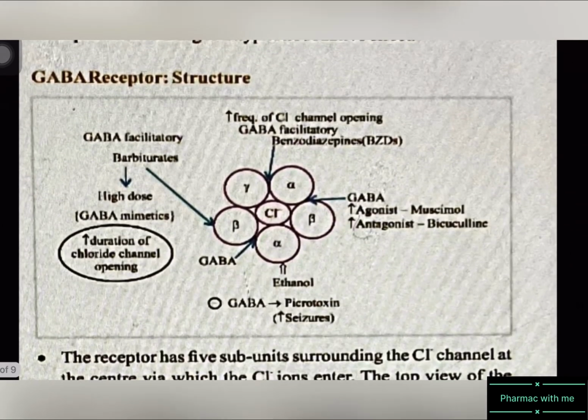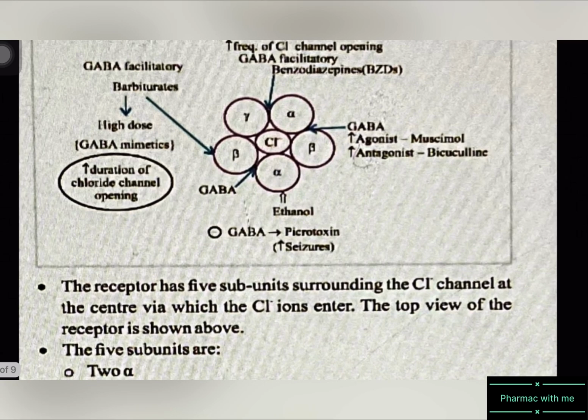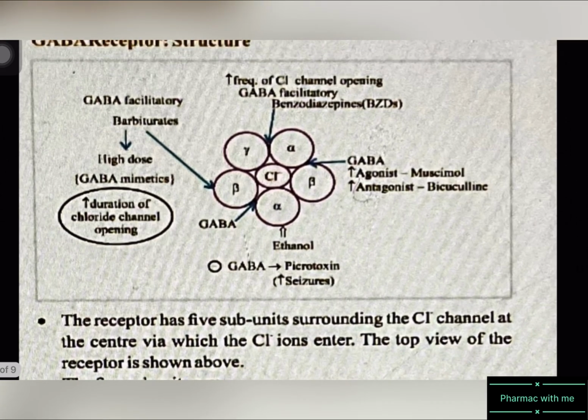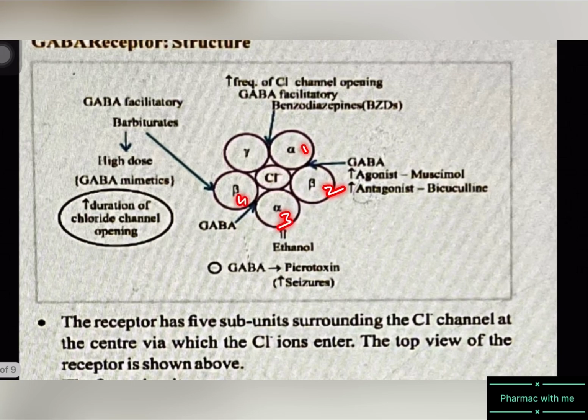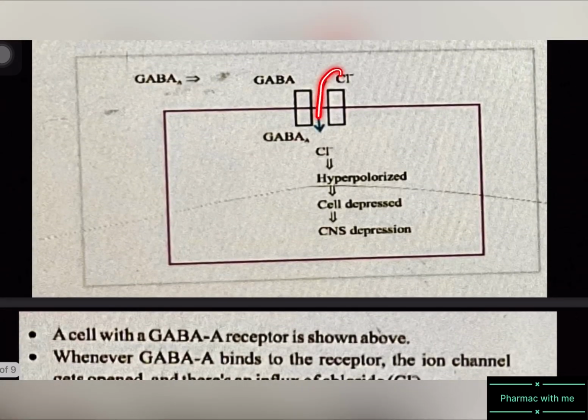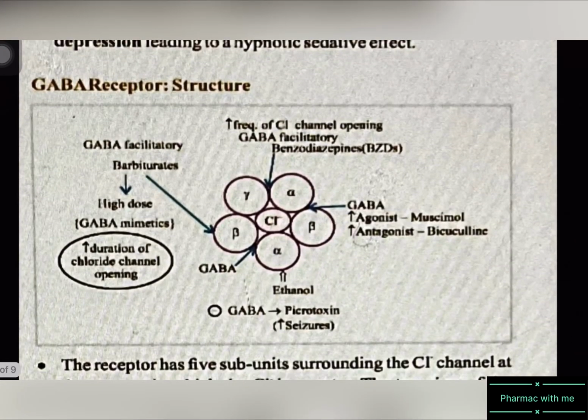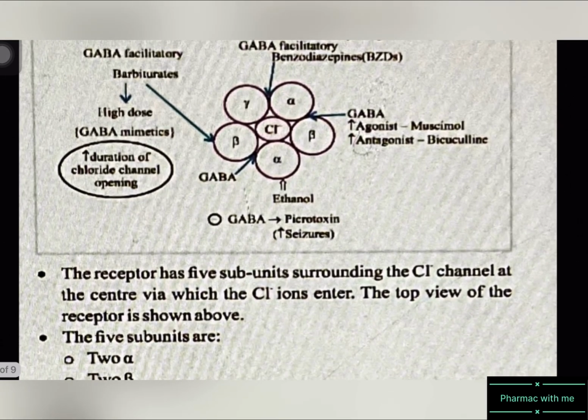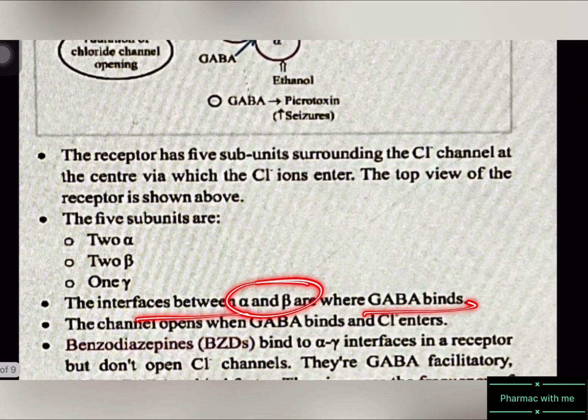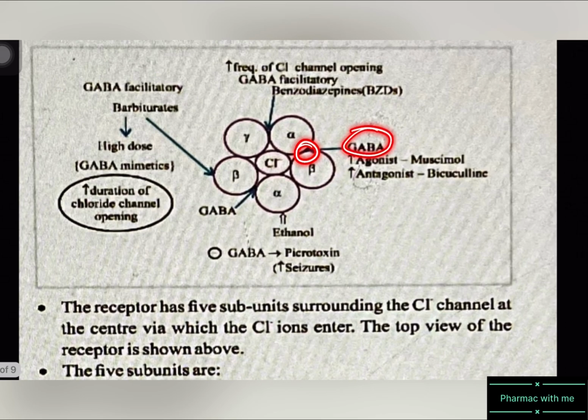After that, the GABA receptor structure. This is the structure of the GABA receptor. It has 5 subunits, 1, 2, 3, 4 and 5, surrounding the chloride channel at the center. This is the chloride channel, and the influx of chloride ions happens here. There are 5 subunits around it: 2 alpha, 2 beta and 1 gamma. The interface between alpha and beta is where GABA binds.